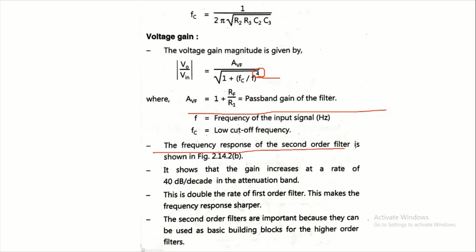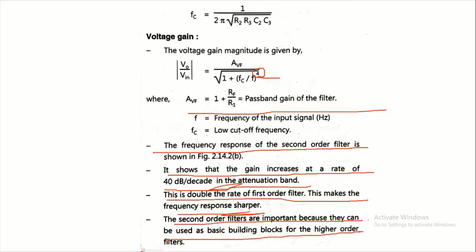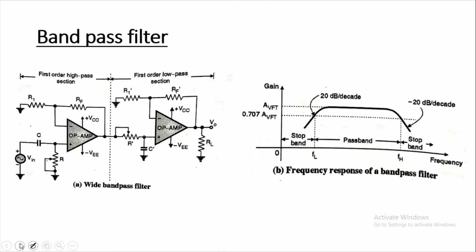The frequency response of the second order filter is shown in figure B. It shows that the gain increases at the rate of 40 decibel per decade in the attenuation band. This is double the rate of the first order filter. This makes the frequency response sharper. Second order filters are important because they can be used as a basic building block for higher order filters.